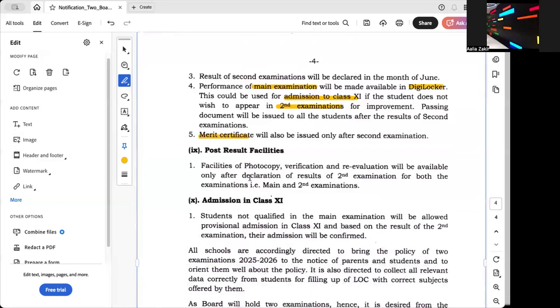Now, facilities of photocopy, verification, and revaluation will be available only after the declaration of the second examination. So whatever documents you need, your merit certificate, your passing certificate, all of these documents you will get only after the second examination is over in May, irrespective of whether you are writing it or not.